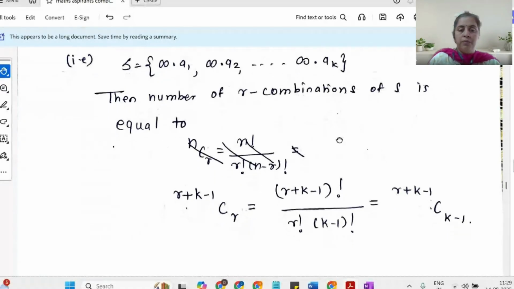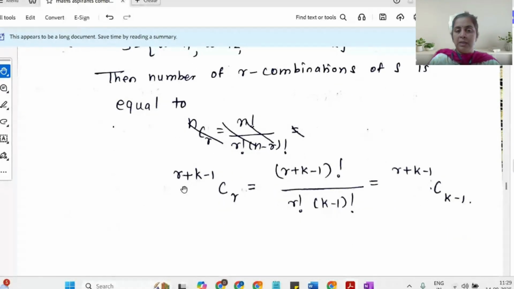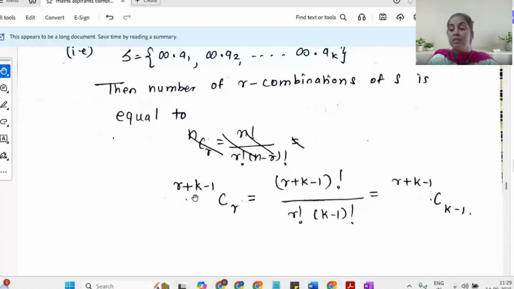The number of R combinations of S is given by the formula R plus K minus 1 CR, where R means how many objects you want to select, and K is how many types of objects you have. Okay, I hope you understand. R is how many objects you need. Let us say you want 5 objects, then the value of R is 5.